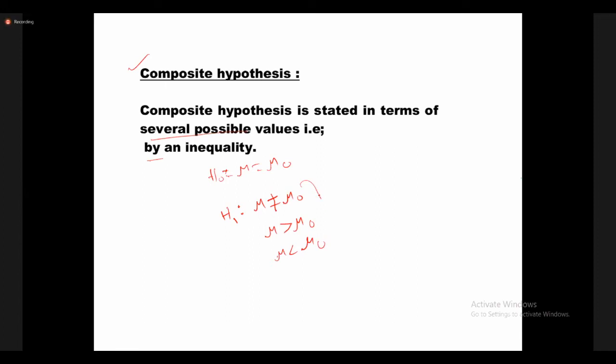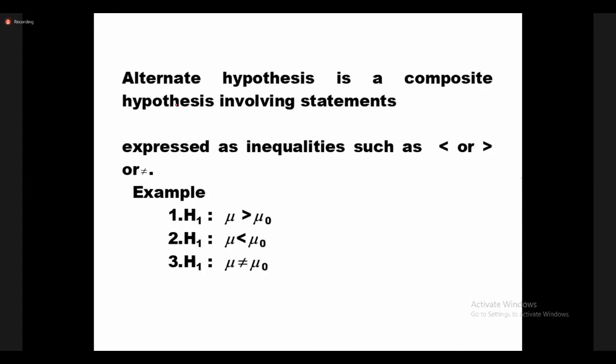These are the possibilities. Of these, you can take only one notation, depending on the given data. See here, the alternative hypothesis is a composite hypothesis involving these statements. This is the example, already explained. H1 may be this one, or this one, or this one. Any one of these notations can follow against the null hypothesis.